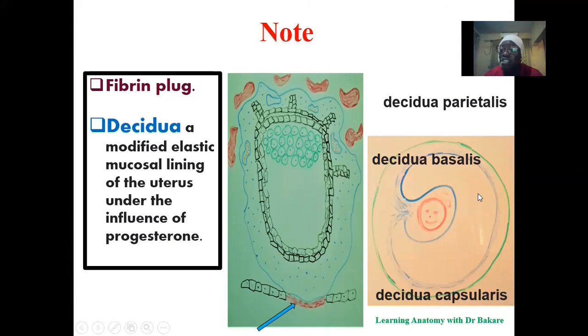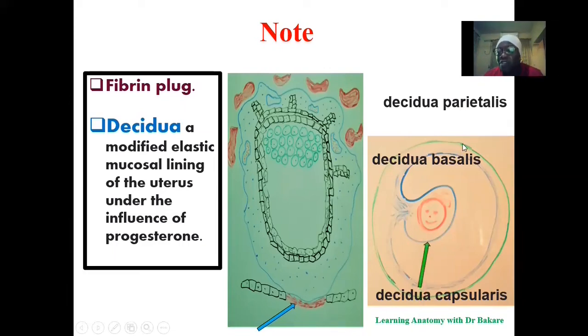There's also the decidual formation. The decidua is a modified elastic mucosal lining of the endometrial wall, because we know that the developing structure will be embedded within it. So there's a form of transformation of the mucosal lining into a form of elastic characteristics, so that as the embryo is developing, there's going to be space for expansion. It is divided into 3 subregions.